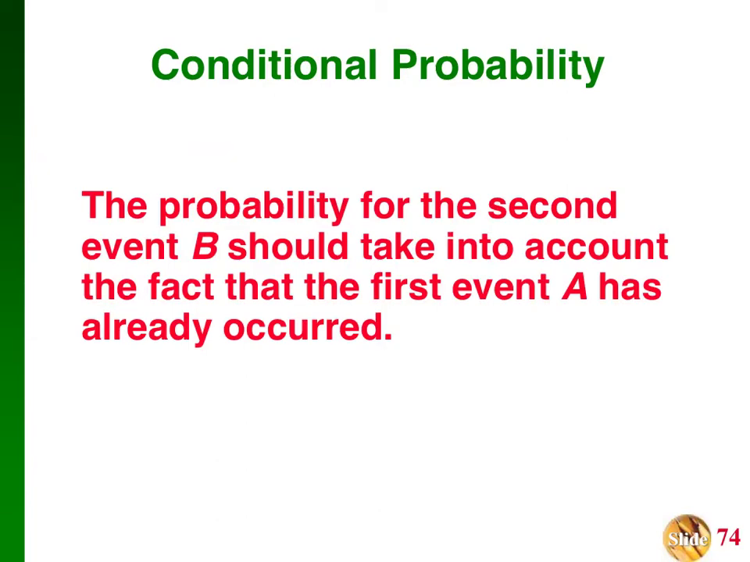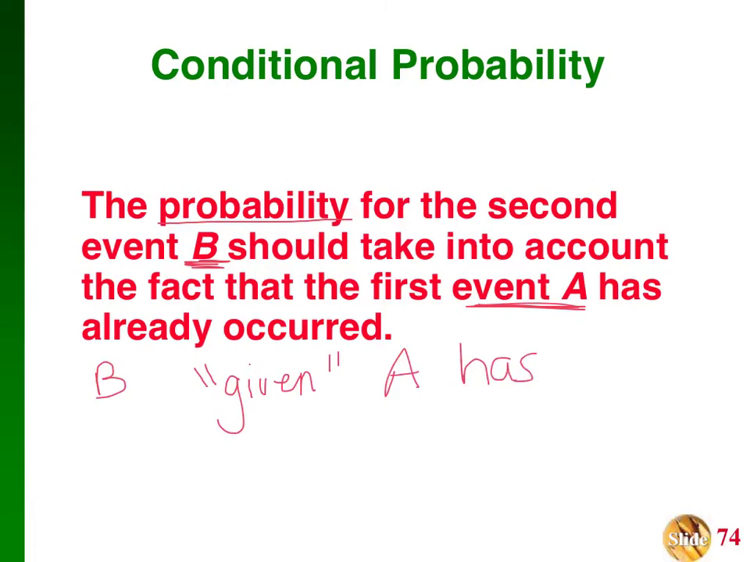Okay, conditional probability. This means the probability for the second event B should take into account the fact that the first event A has already occurred. So I'm going to use the word given when it comes to conditional probabilities. I'll say, find the probability of B given A has happened. So that's what I mean by conditional probability. There's a condition involved. So the word given is going to be in the actual problem itself.